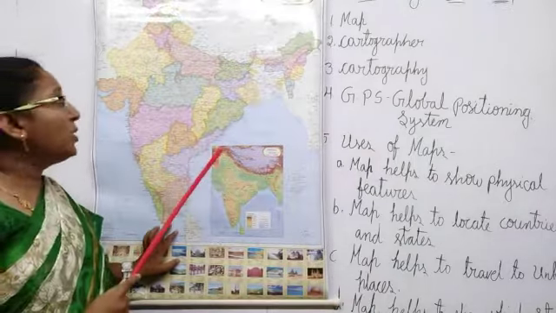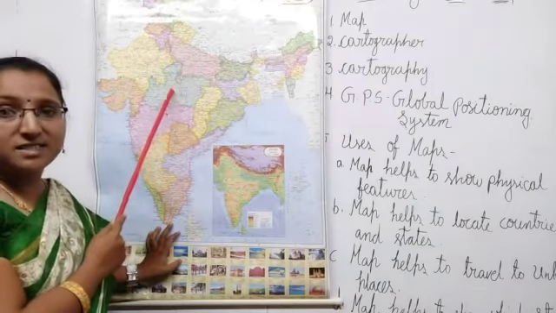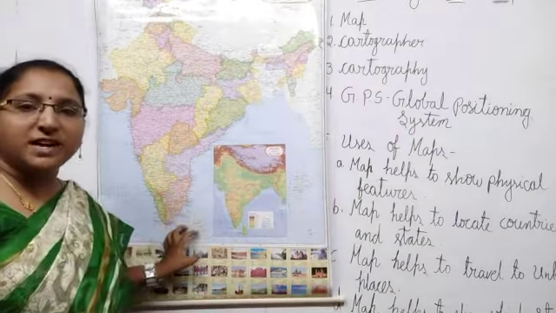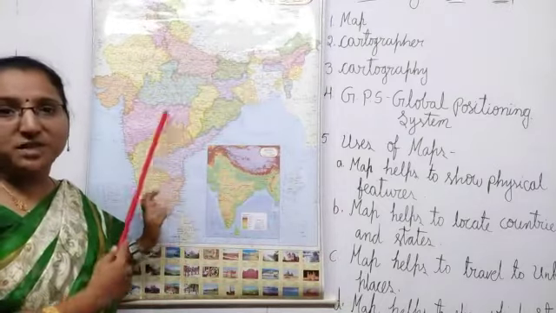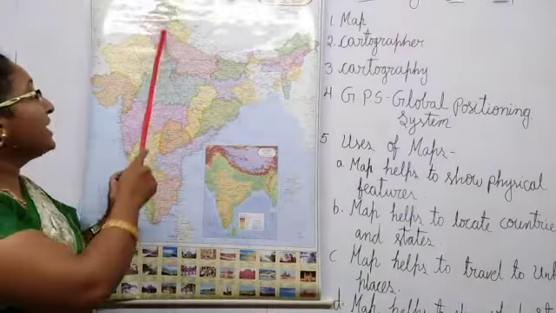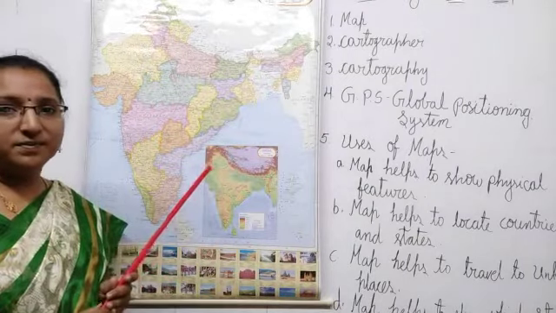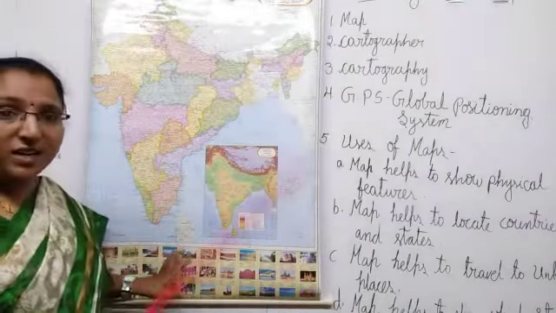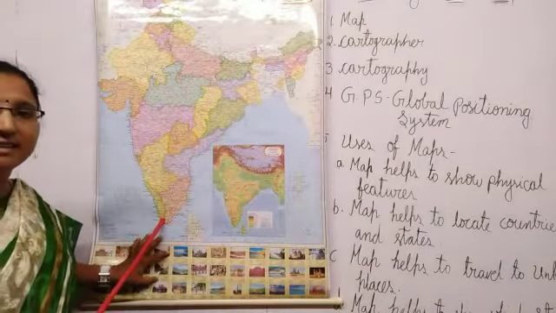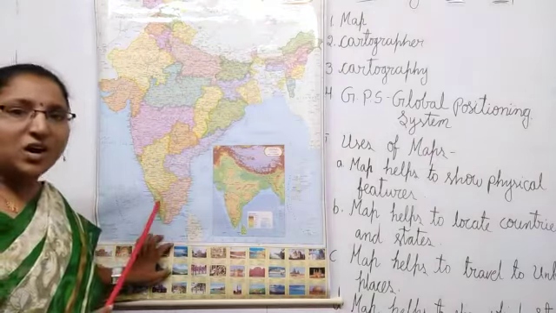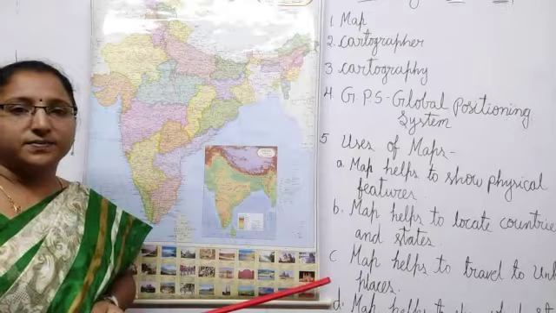Suppose if you want to go to Haryana, you can take a map and you can locate where Haryana is. If you want to go to Jammu and Kashmir, then you can take a map and you can locate where Jammu and Kashmir is. By locating this, we can understand which direction they are. Suppose if you want to go to Kerala, where is Kerala? Here. This is Kerala, green part. You can locate easily on a map which particular state is that.